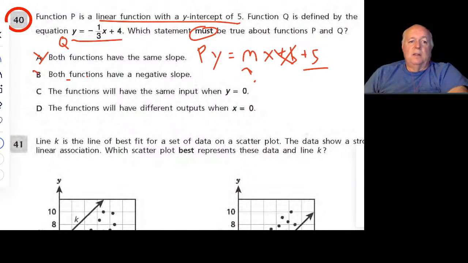C: The functions will have the same input when y is 0. Well, if we look at q and y is 0, that's 0 equals minus 1/3 x plus 4. We subtract 4 from both sides, so we get minus 4 equals minus 1/3 x.